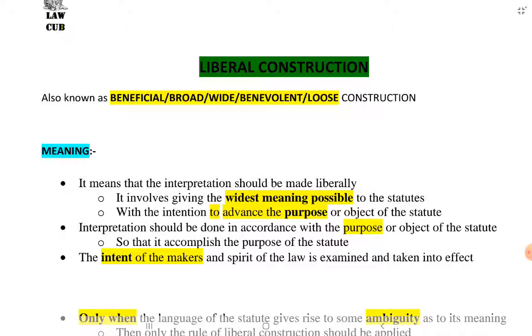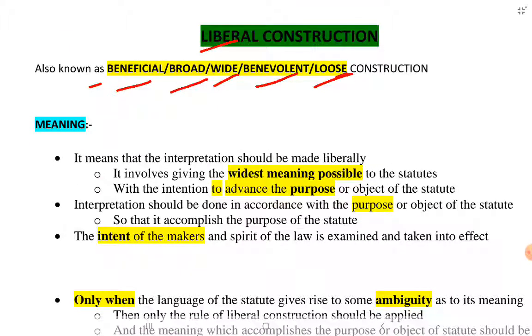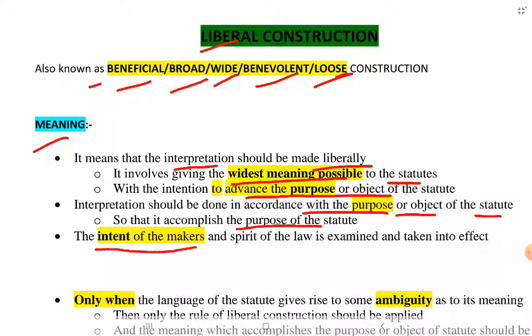Now we will see liberal construction. It is also known as beneficial construction, broad construction, wide construction, benevolent construction, loose construction. It means that the interpretation should be made liberally. It involves giving the widest meaning possible to the statutes with the intention to advance the purpose and object of the statute. Interpretation should be done in accordance with the purpose or object of the statute so that it accomplishes the purpose of the statute. The intent of the makers and spirit of the law is examined and taken into effect.